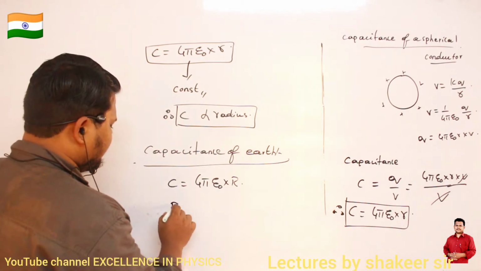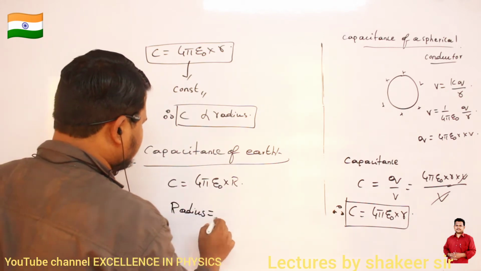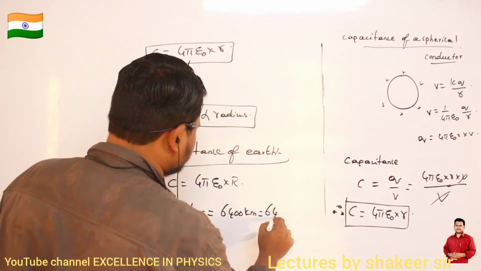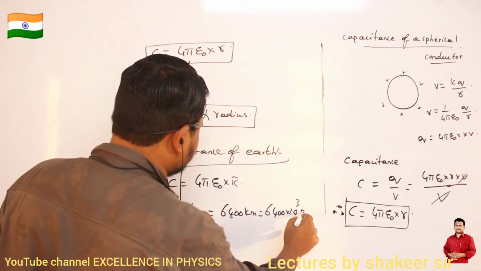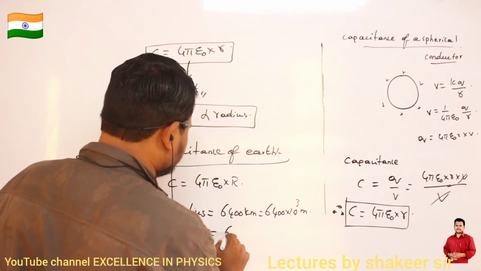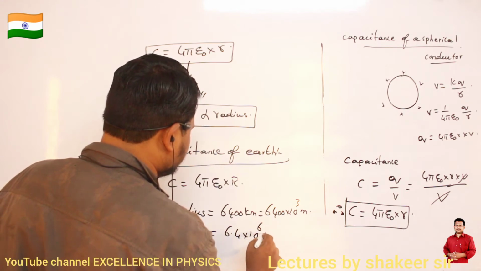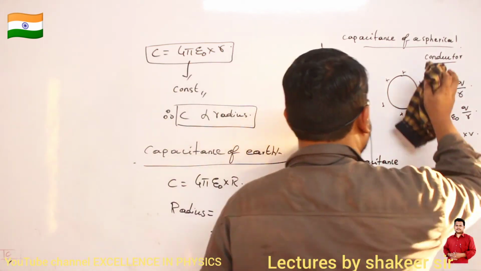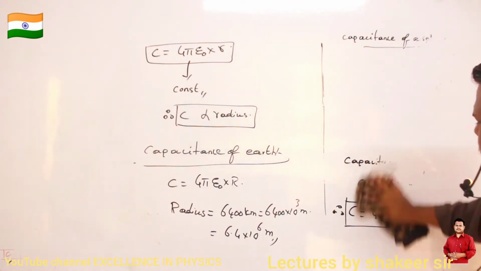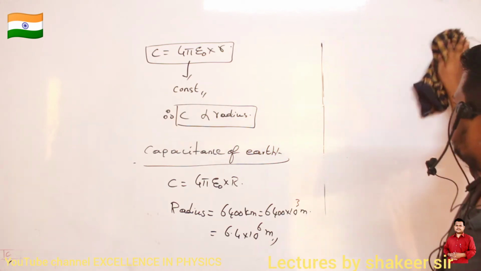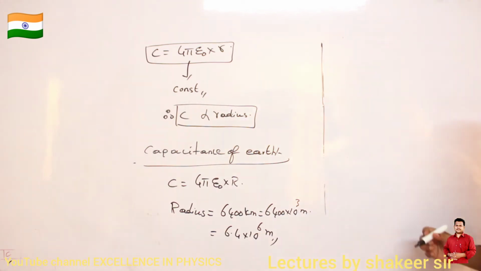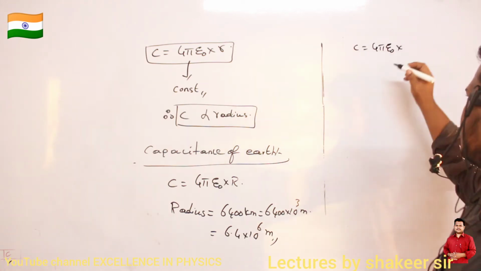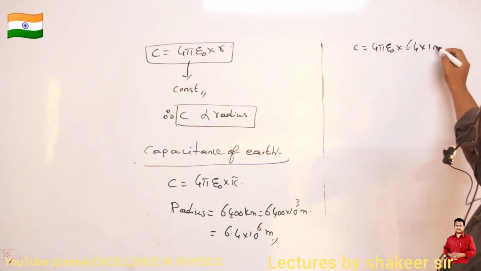Now what is the radius of Earth? Radius of Earth is 6400 kilometers, or you can write 6400 into 10 power 3 meters. Or also you can write 6.4 into 10 power 6 meters. So this is the radius of Earth. Now take this value and substitute in this relation. So C is equal to 4 pi e naught into R value. R value is 6.4 into 10 power 6 meter.